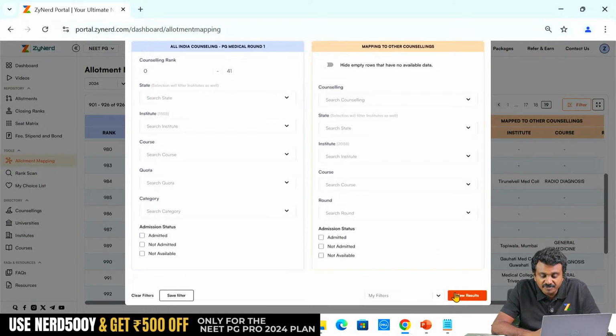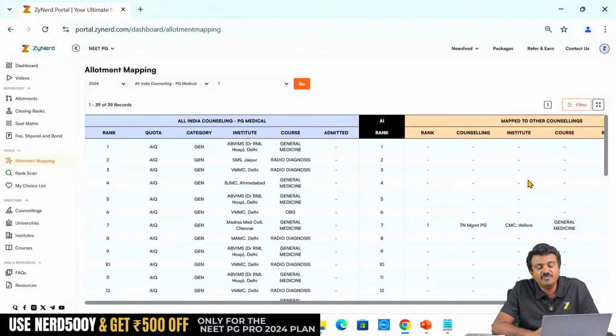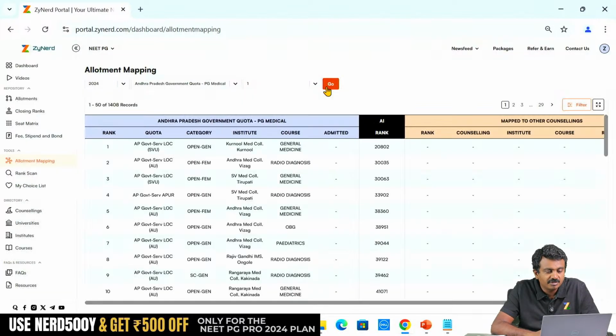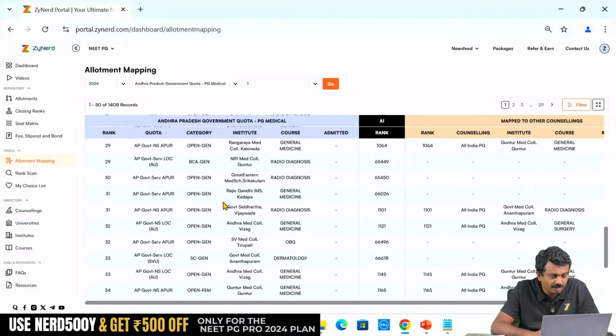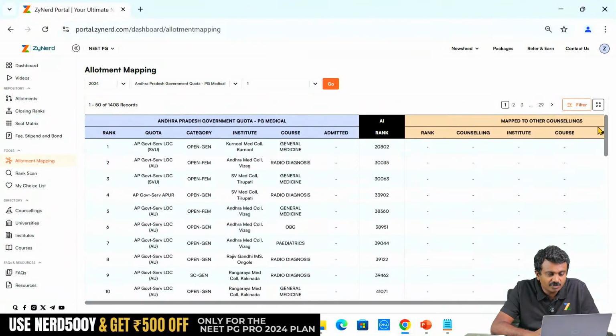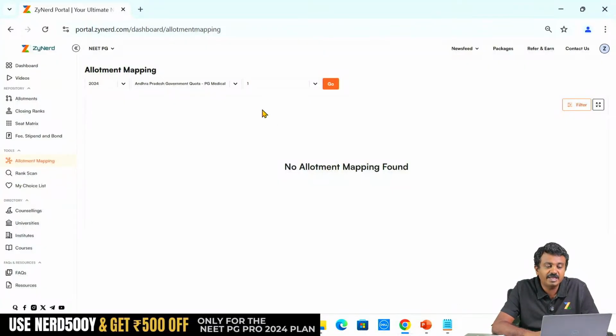If I go ahead and say view results, obviously they are not going to come here, correct? How will I look at where they have been allotted otherwise? I can look at Andhra Pradesh government quota and then check whether rank 30 is available. Here are the all India ranks. So I want to see where rank 30 is available. I will look at all India rank 30, filter on all India rank which is on top over here, all India rank 30. Not available. Then I will look at the other state.